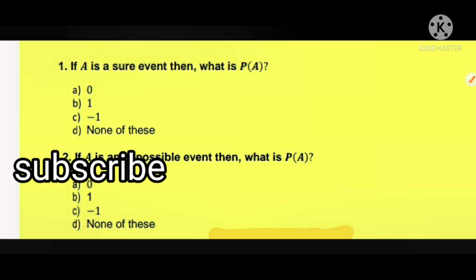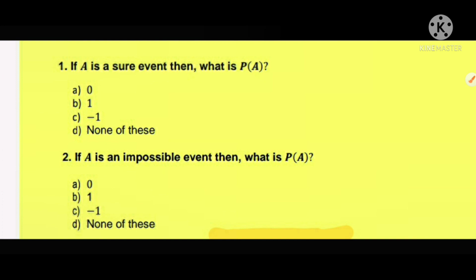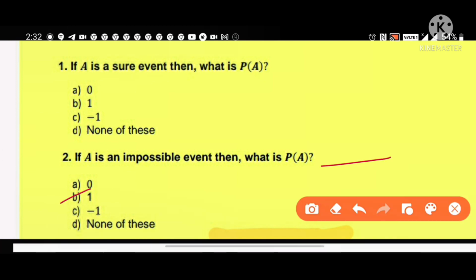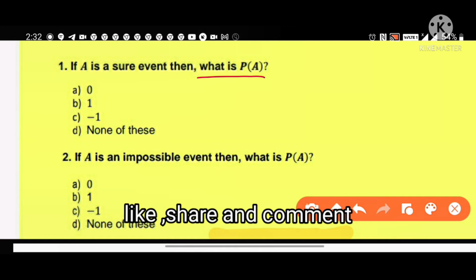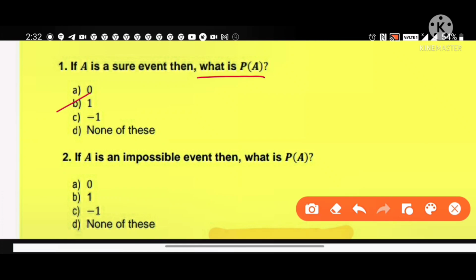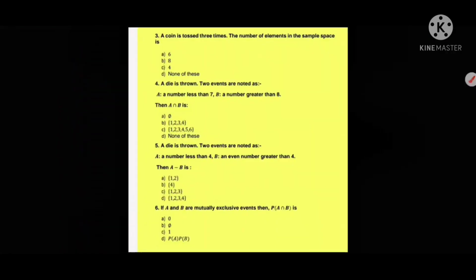First one is, if A is a sure event, then what is probability of A? So for sure event, probability is equal to 1. If A is an impossible event, what is probability of A? For impossible event, probability of A is equal to 0. Next question.